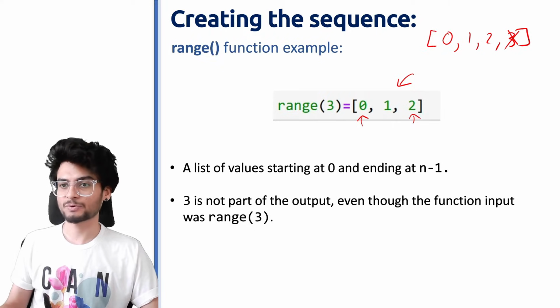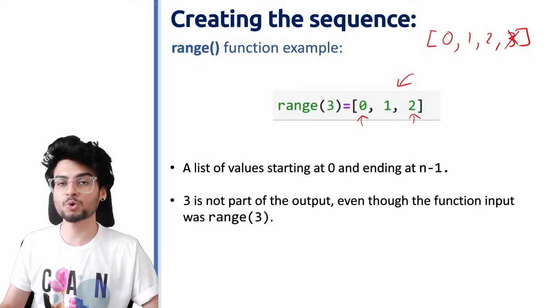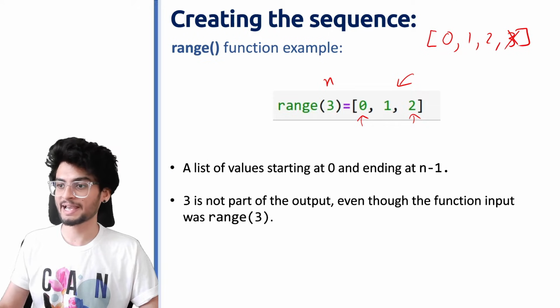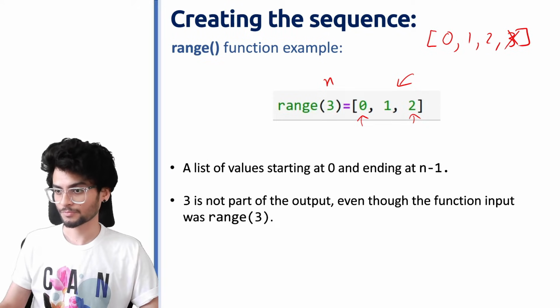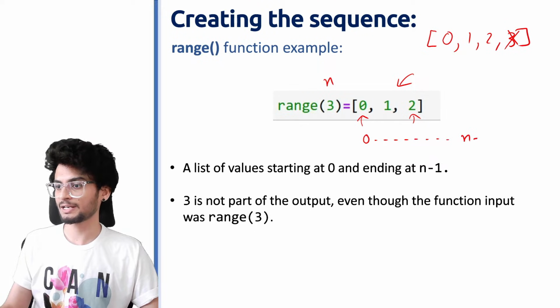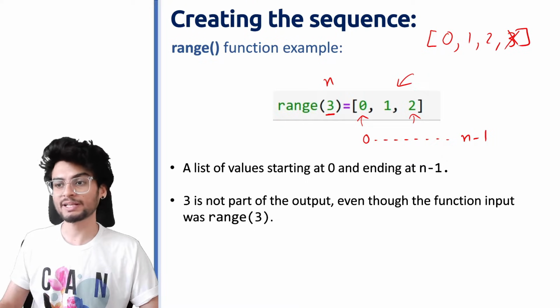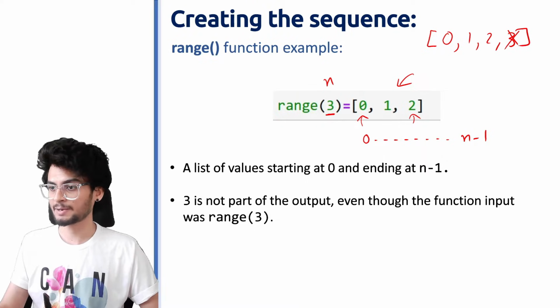So in Python language, when we are using the range function, हम लोगों को कुछ input देना पड़ता है. Let's say if we are giving n, तो यहाँ पर जो last element आएगा, that will be n minus 1. So it will start from 0 and it will go till n minus 1. So यहाँ पर since the input is 3, we won't go till n, we will go to n minus 1, which is 2.